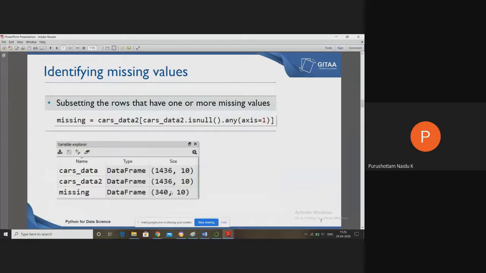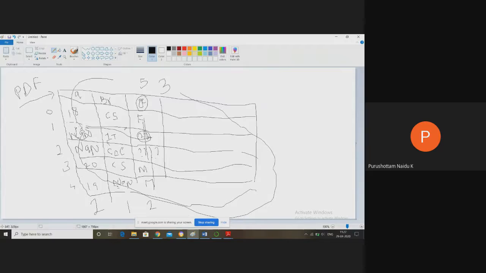Okay, now if you want to find out the total missing values in the entire data frame, further subsetting the rows that have one or more missing values. If you want to identify the total missing values in the entire data frame, where each and every row may contain one or more missing values, for example, taking this example, 1, 2, 3, 4, 5, total is 5 missing values.